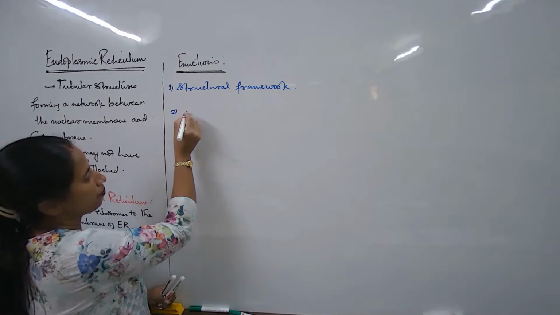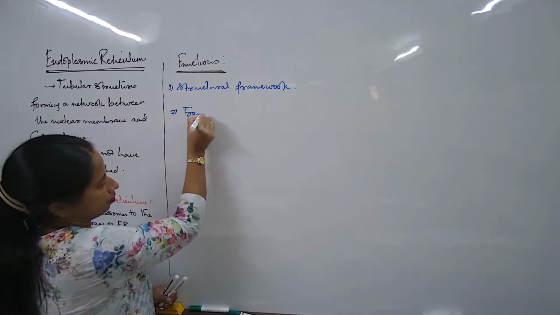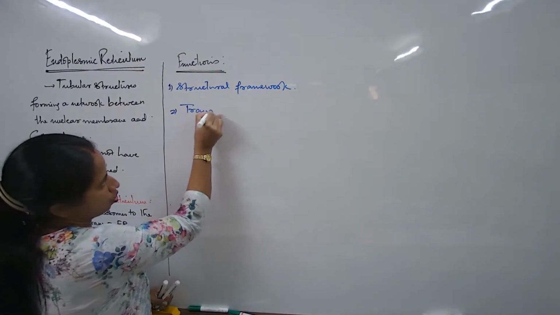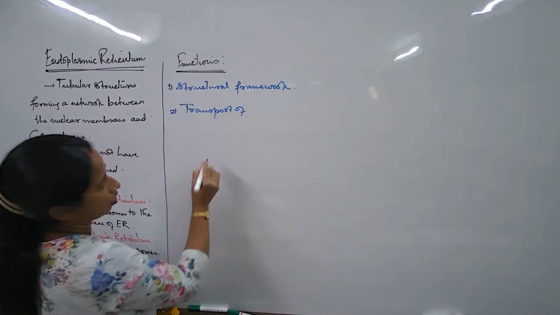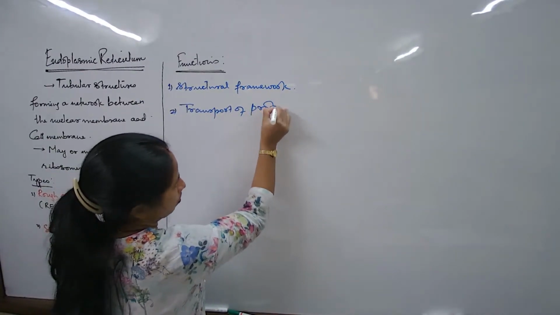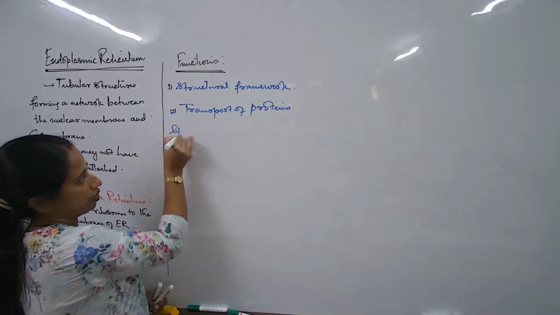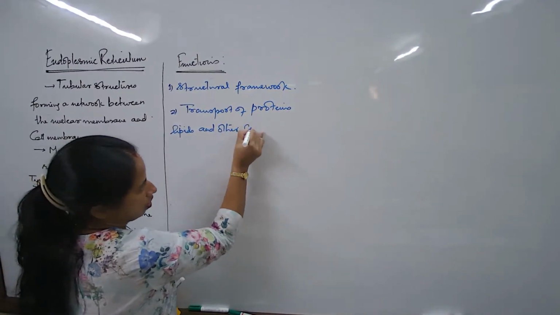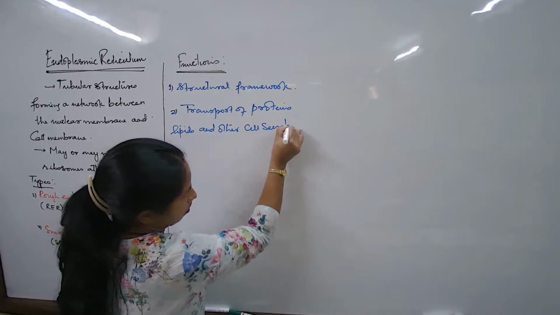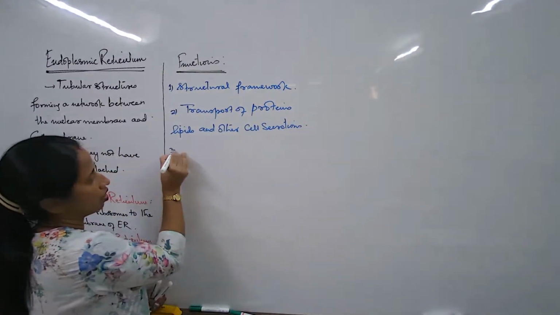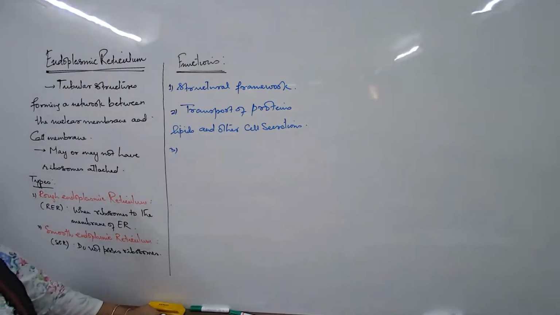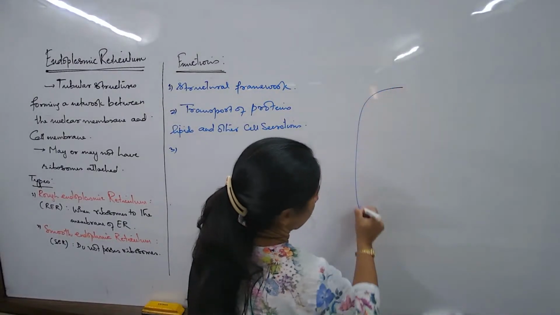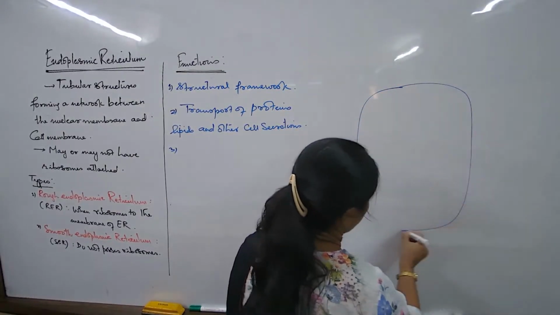What else? Next is transport of proteins, lipids, and other cell secretions. Now, what is the meaning of that? When I say transport of proteins, lipids, and other cell secretions, suppose I talk about a plant cell or an animal cell.